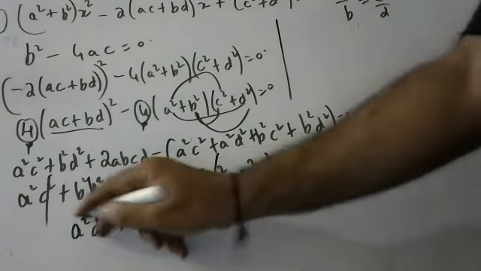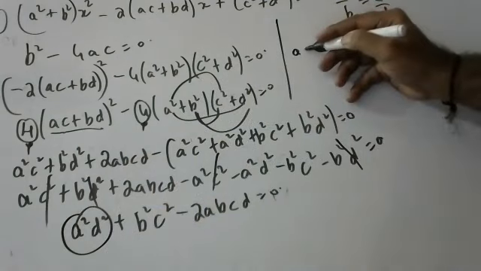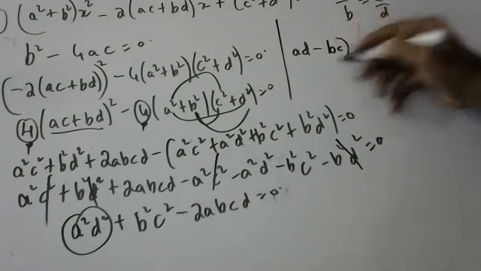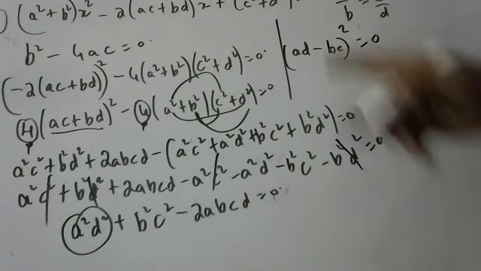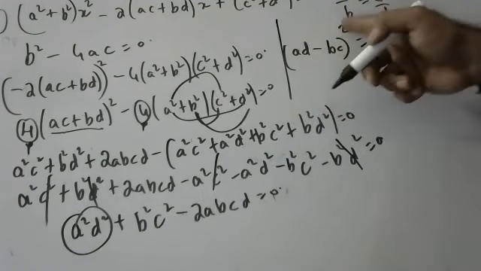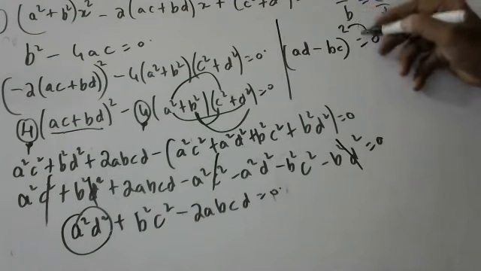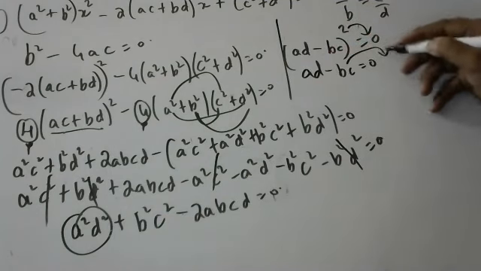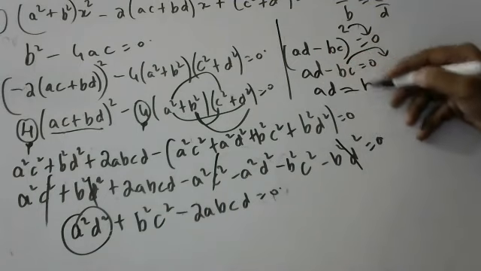Who is a? ad. Who is b? bc. So (ad − bc)² = 0, because (ad − bc)² is a² + b² − 2ab. If the square comes down, ad − bc = 0. If this comes here, ad = bc.